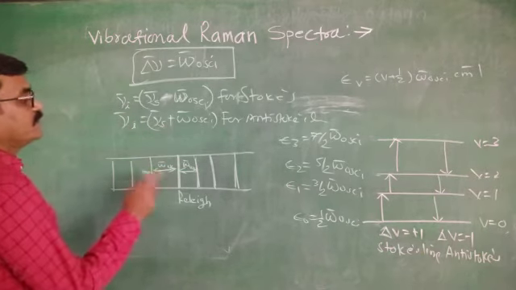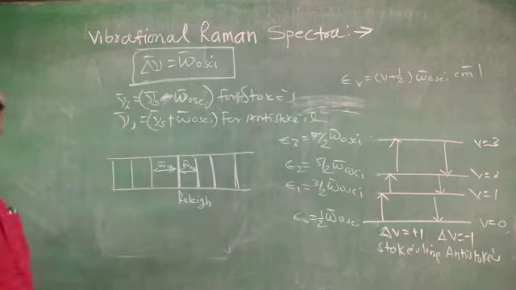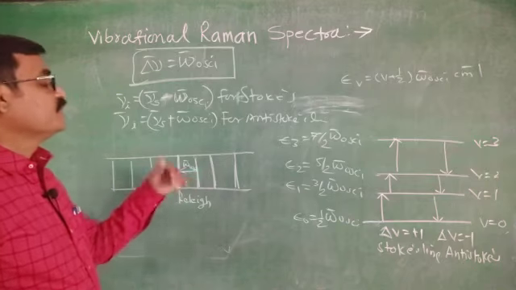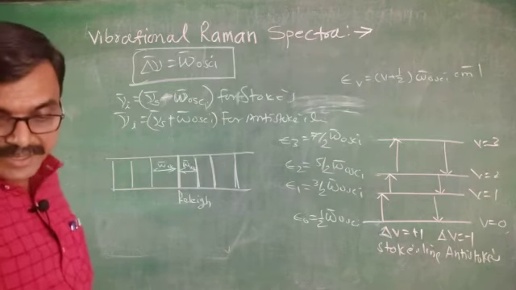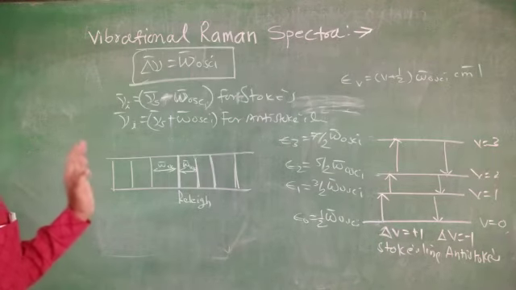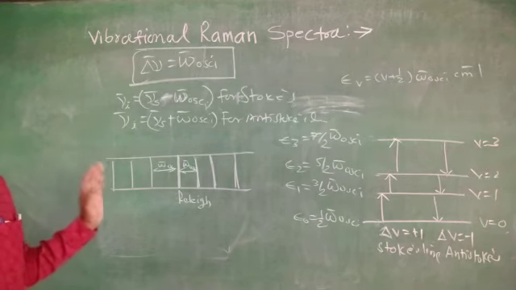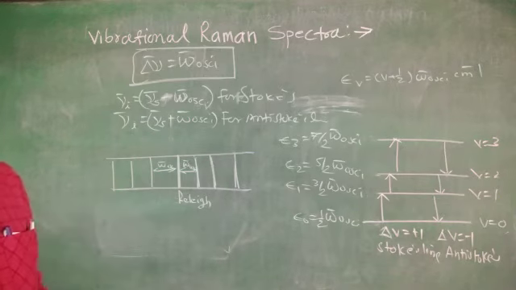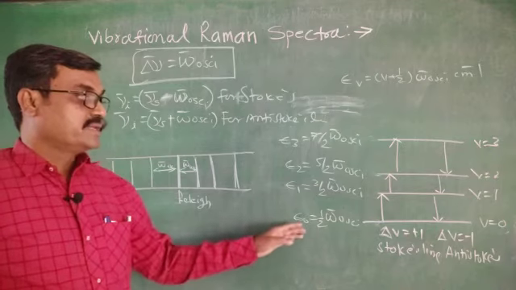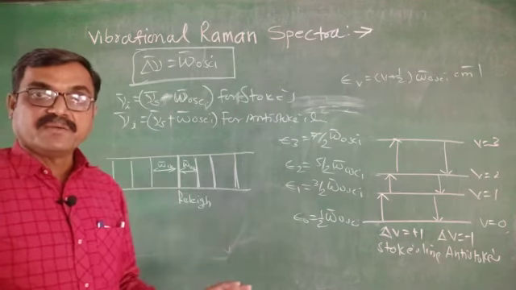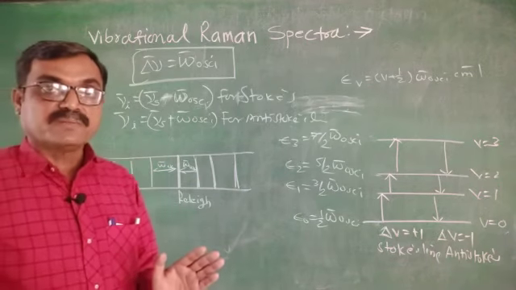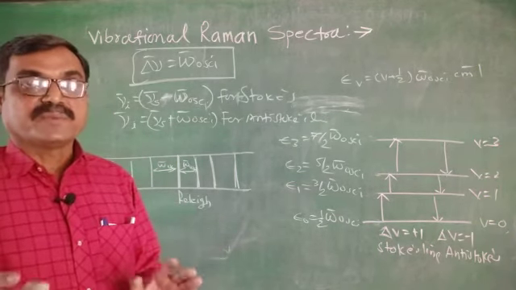For Stokes lines it will be nu s minus omega bar of oscillation, and opposite to this for anti-Stokes lines. This is the pure vibrational Raman spectra. In it you come to know about the energy of the various vibrational energy levels. The selection rule for pure vibrational spectrum is delta V equals plus minus 1.